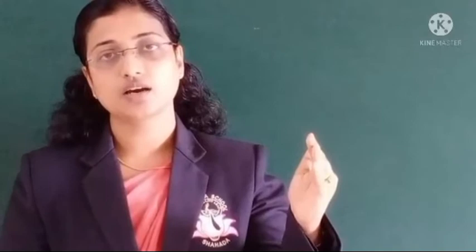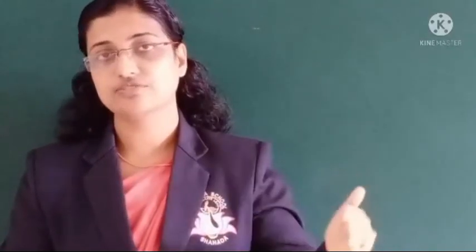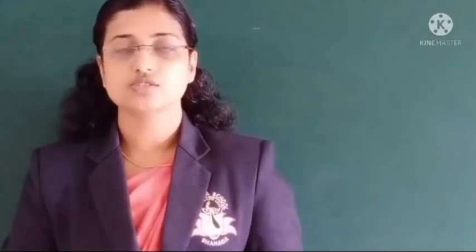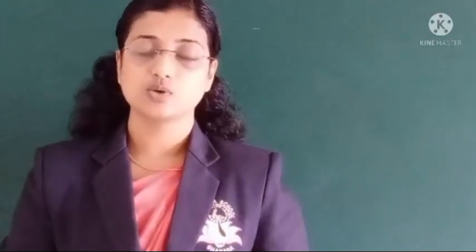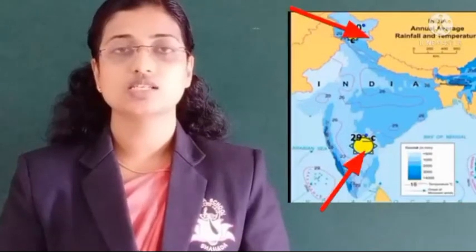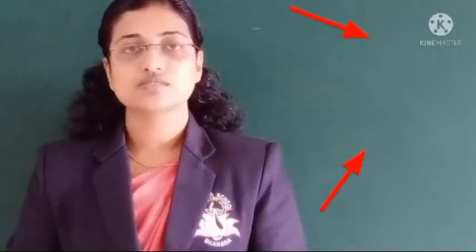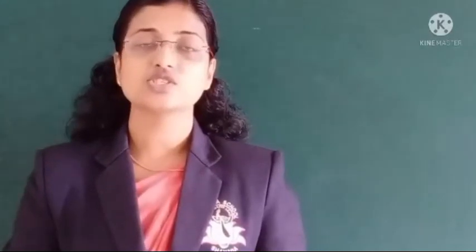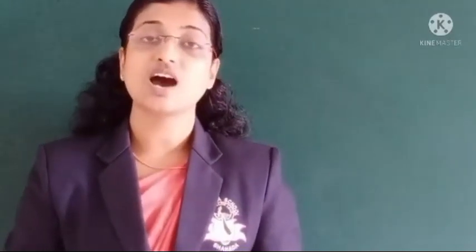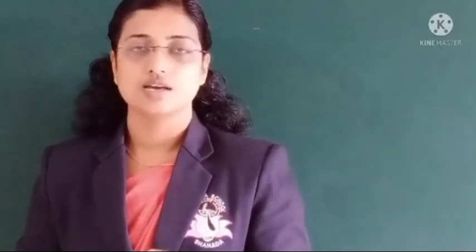From the Tropic of Cancer to the south, it lies in the torrid zone, near the equator. So due to that, the southern part of India has more temperature, and due to this reason, the average temperature of India is higher throughout the year.